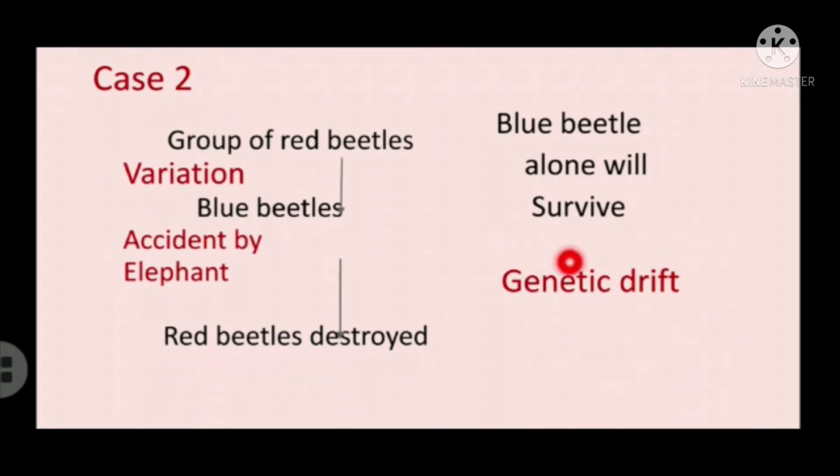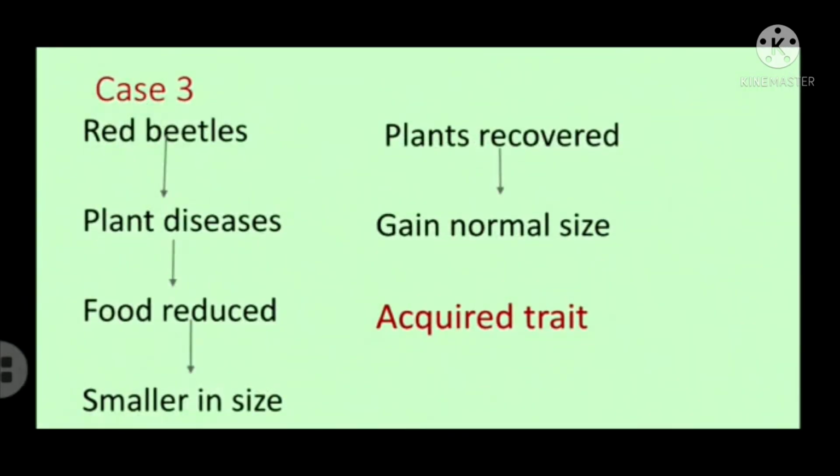So genetic drift is nothing but flow of genes by an accident or chance. So what is genetic drift? The flow of genes here from red to blue color happens by a chance or by an accident. So it is called genetic drift. So evolution occurs because of genetic drift also. Okay, let me proceed to the next. This is case 3.